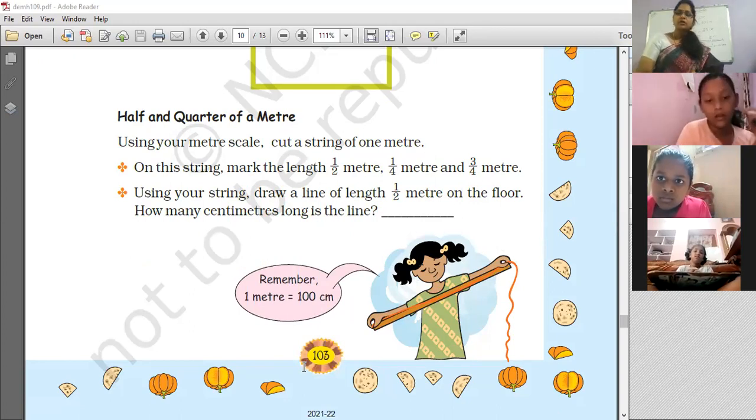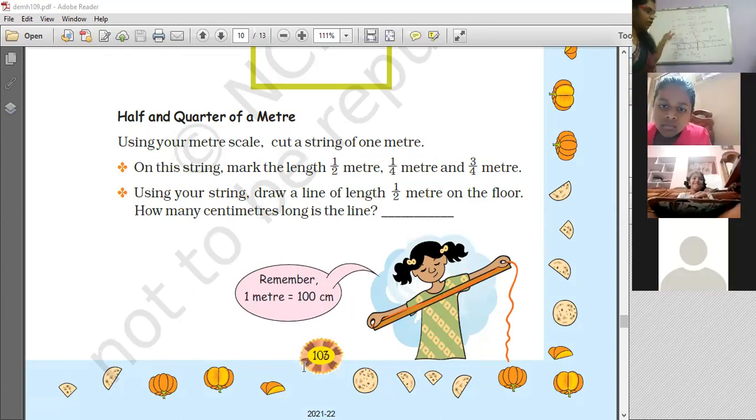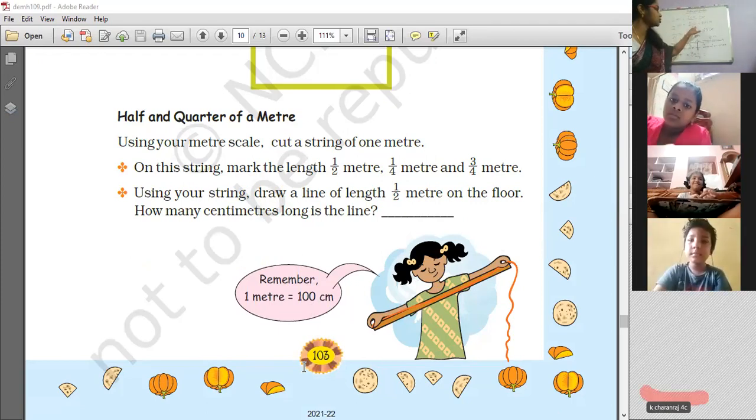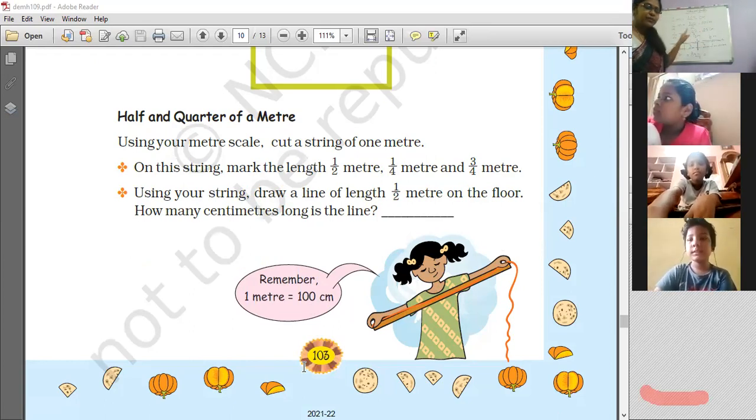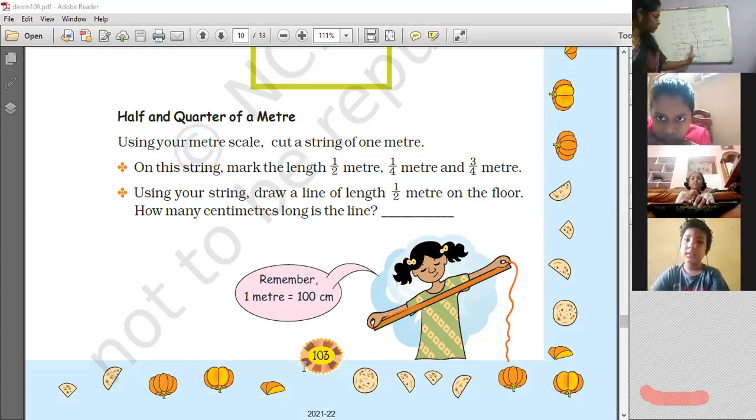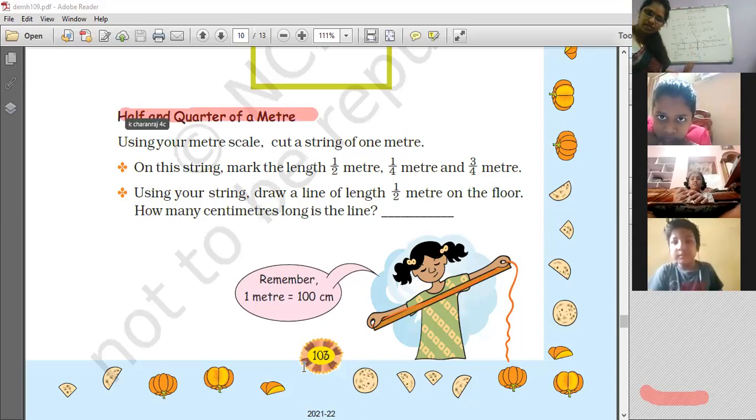Yes, children. So for any number, if you want to find half of it, you divide it by 2. If you find a quarter or 1/4 of it, you divide it by 4. And if you want 3/4 of it, first you divide it by 4, then multiply it by 3. Is this clear, children?